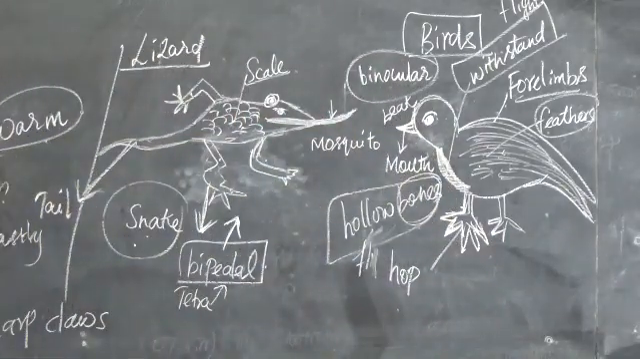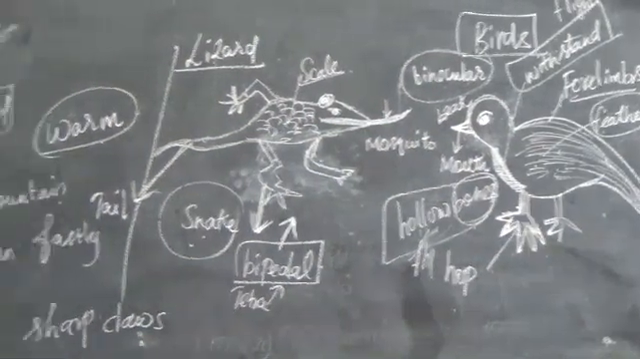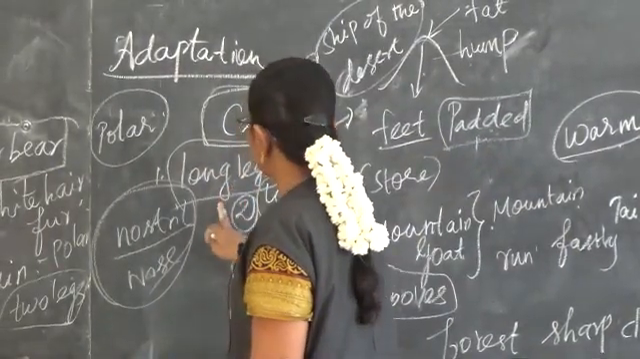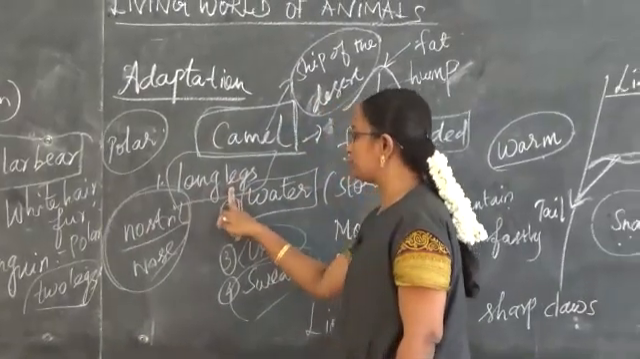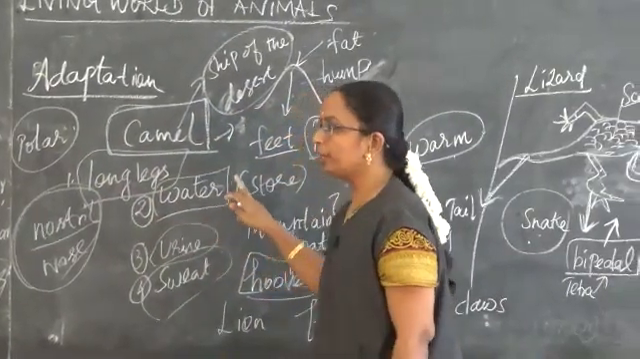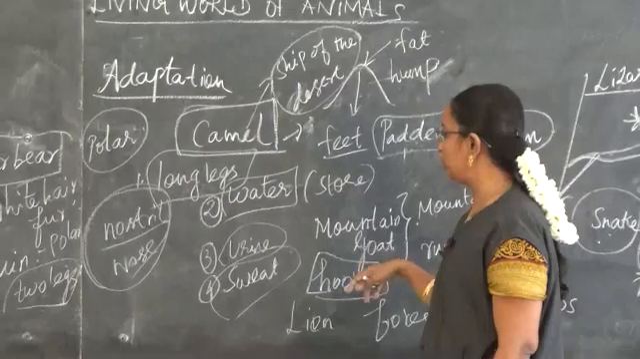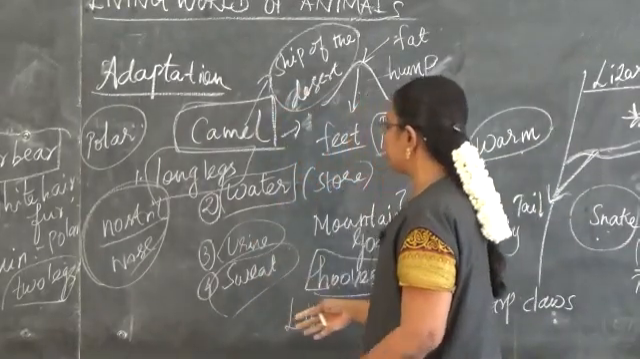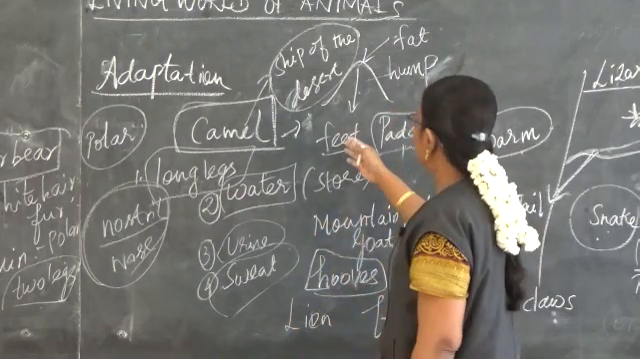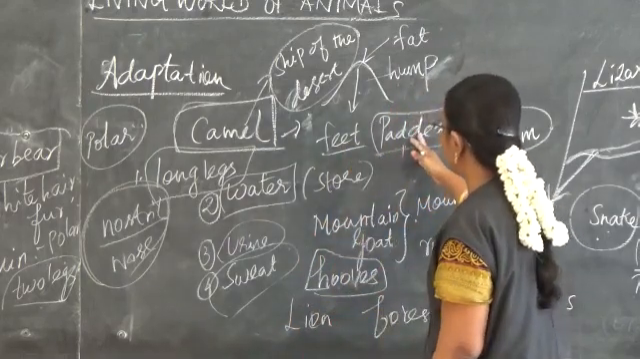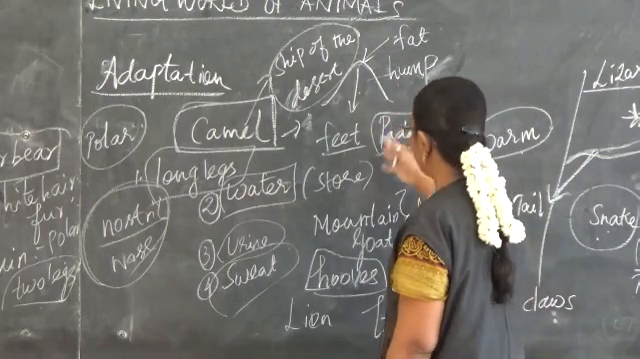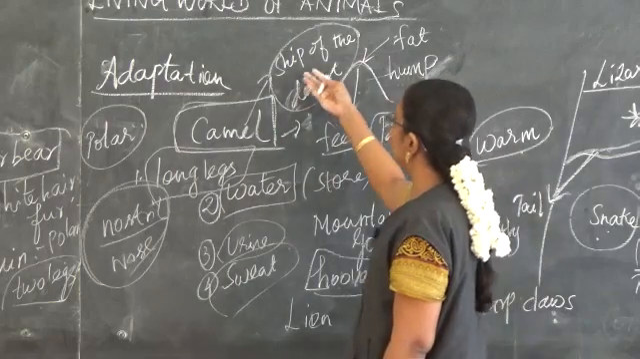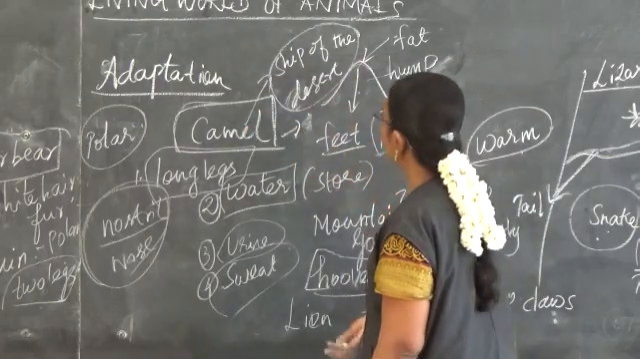Then when we talk about the camel, it is found in the desert. In order to withstand the desert condition, they have long legs, and they are able to drink a lot of water when it is available. They pass a small amount of urine, and sweat is very less in them. And in their feet, the padded feet help them to walk easily on the soft sand.